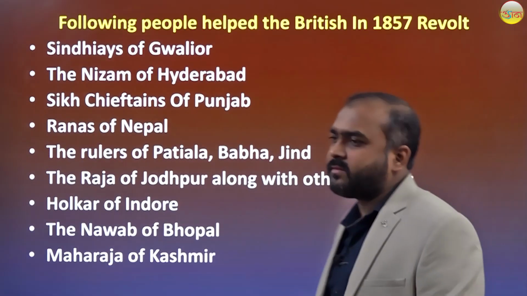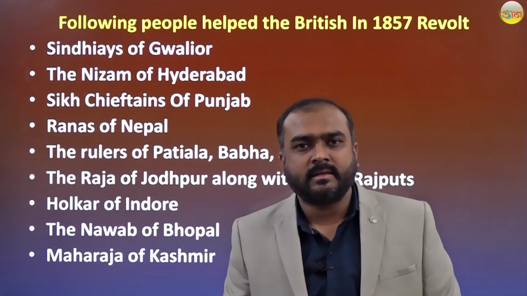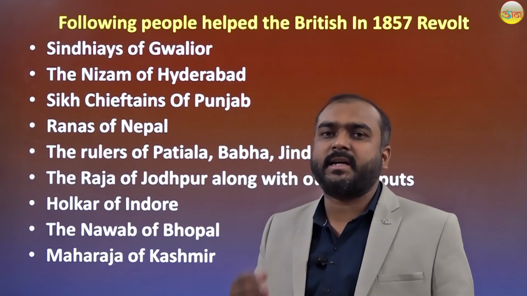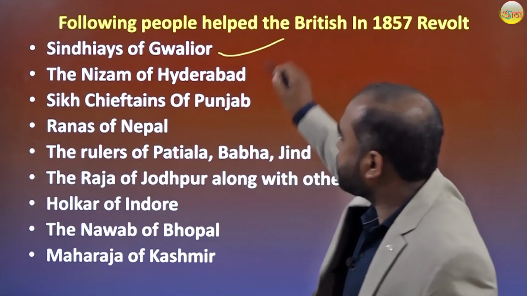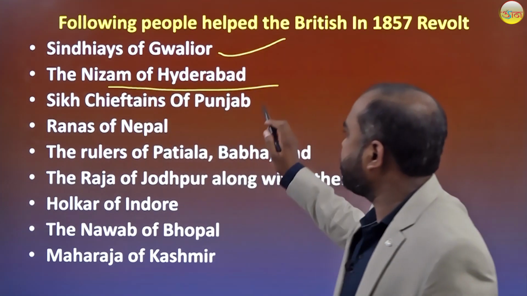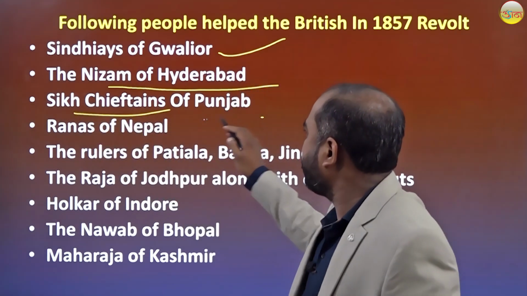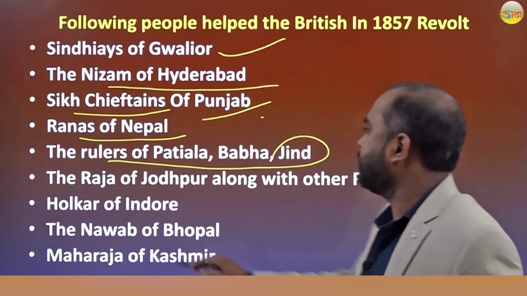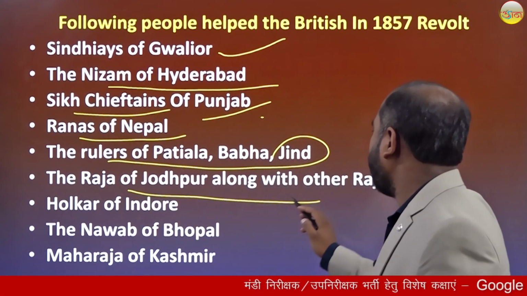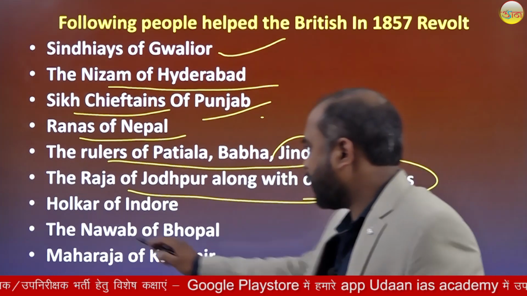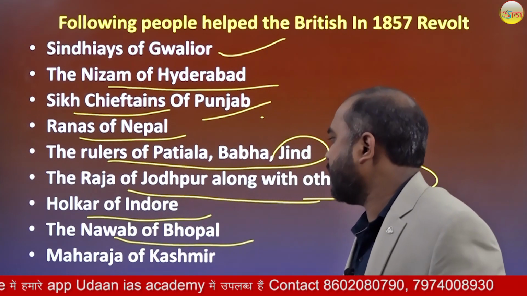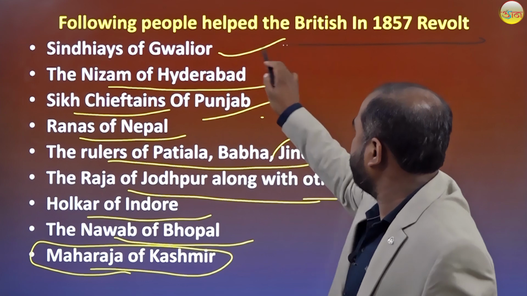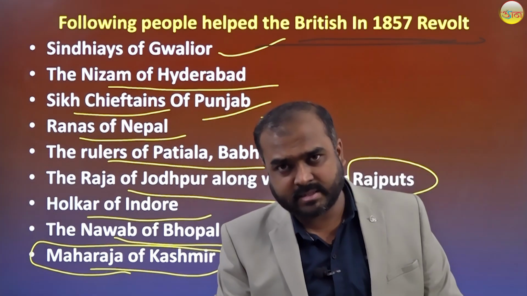Now we have a list of the people who helped the British company when the revolt of 1857 was happening: Scindias of Gwalior, Nizam of Hyderabad, Sikhs of Punjab, Ranas of Nepal, rulers of Patiala and Jind, Raja of Jodhpur along with their Rajputs, Holkar of Indore, Nawab of Bhopal, Maharaja of Kashmir. These people helped the British company in 1857.